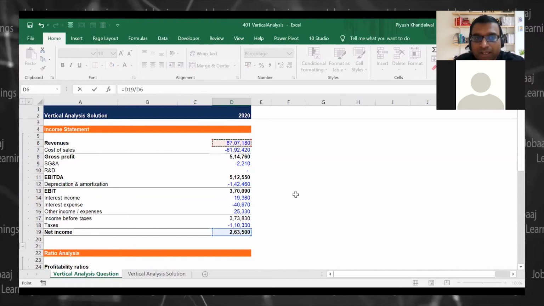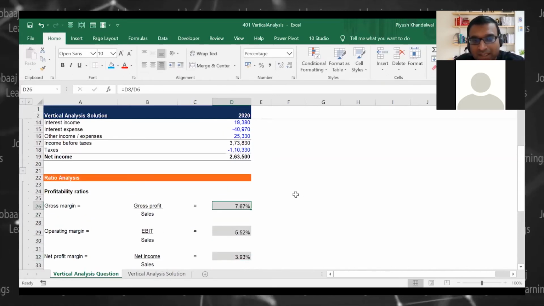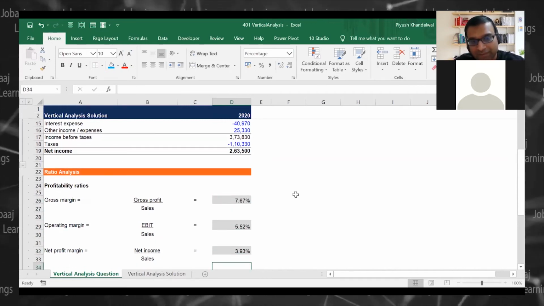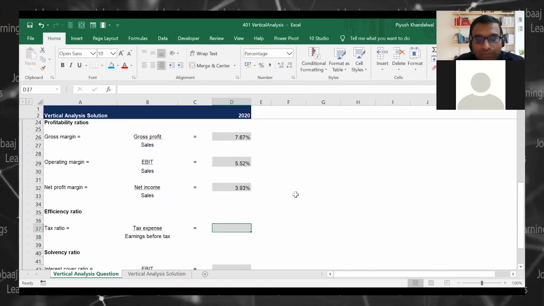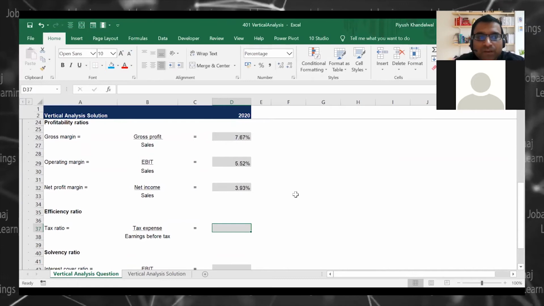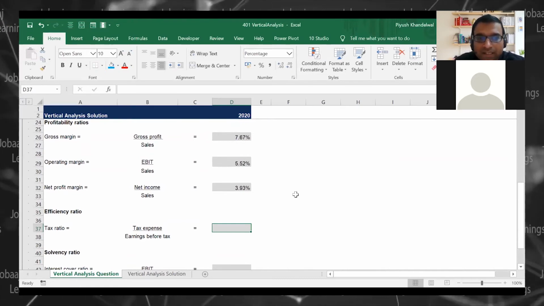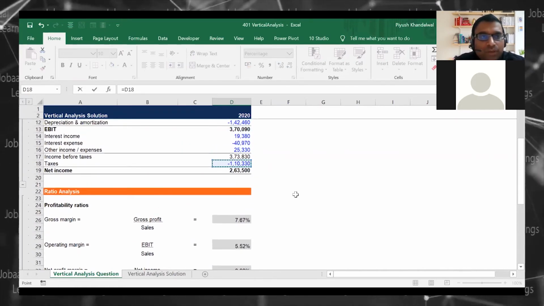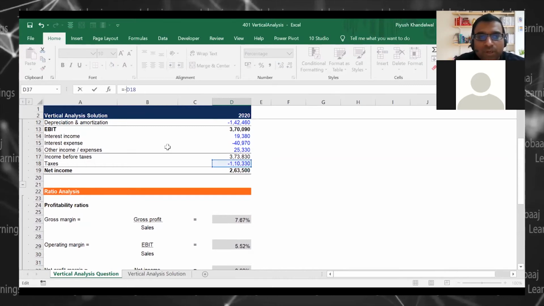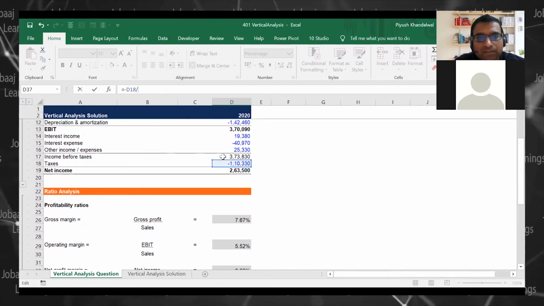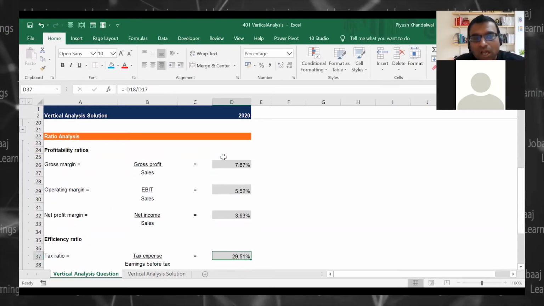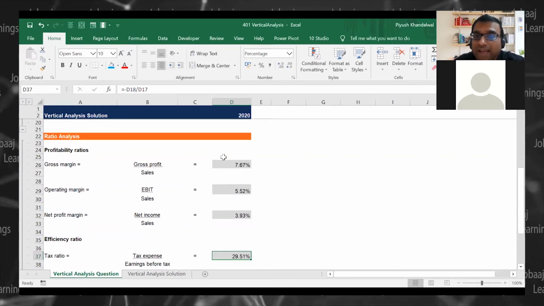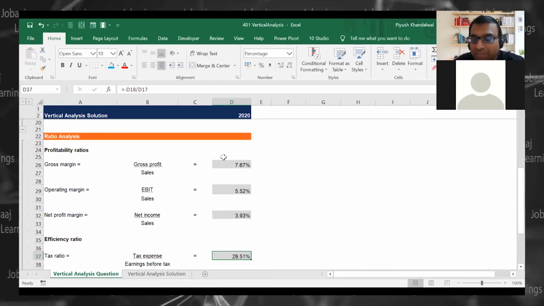Okay, net income to sales ratio. So you see it's a declining trend, and which has to be, right? 7.6, 5.5, 3.9. Now we will calculate one efficiency ratio, which is tax ratio. And what is that? Tax expenses. Tax expenses. So because it is negative, what we will do? We will put a negative here, okay? By your income before tax. So how much percentage of tax I am paying on my profit before taxes is 29.5%, right?